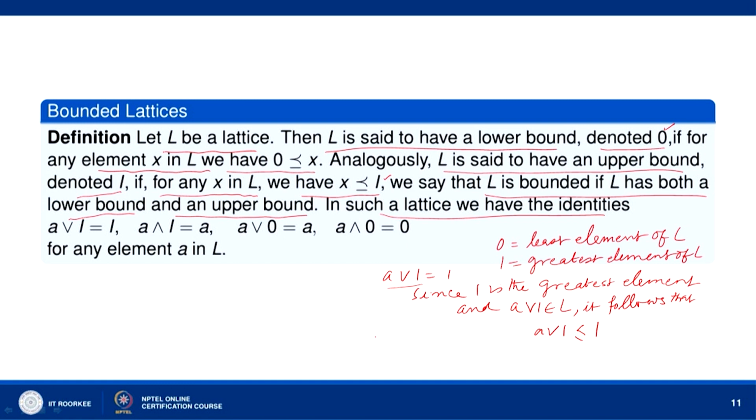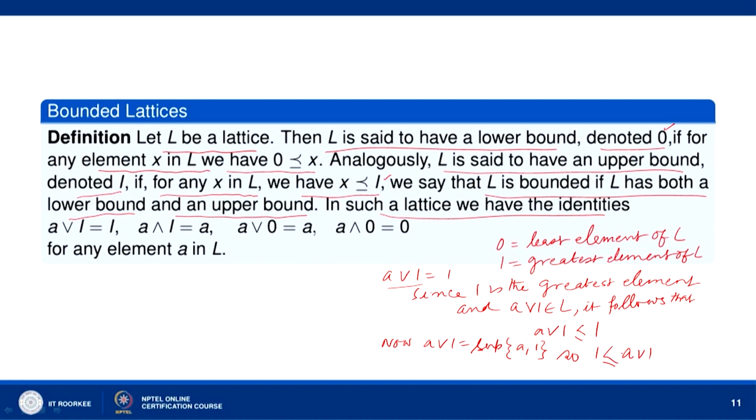Now, A join 1, by definition, is the least upper bound, that is, the supremum of A and 1. So, 1 precedes A join 1.